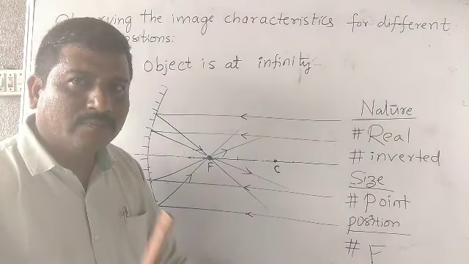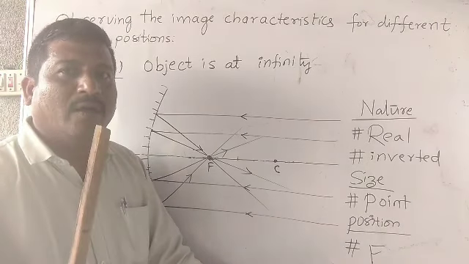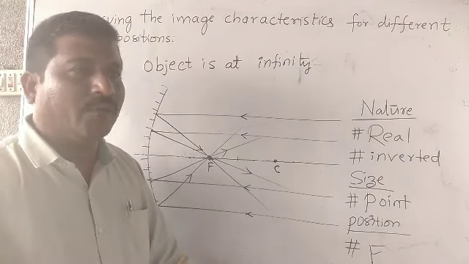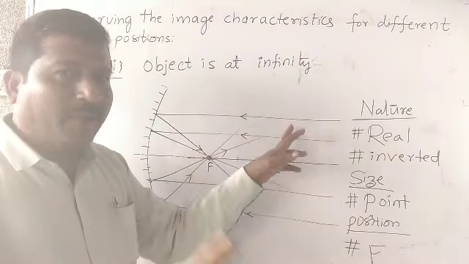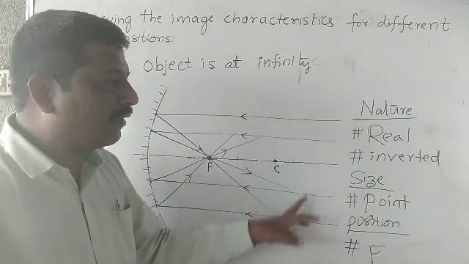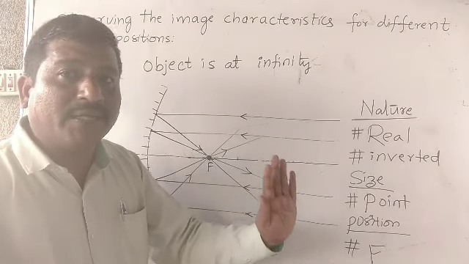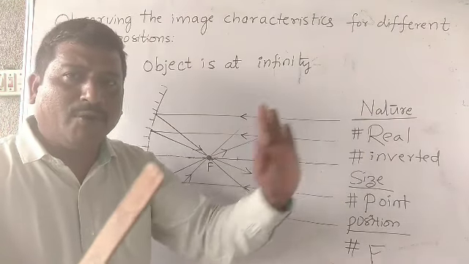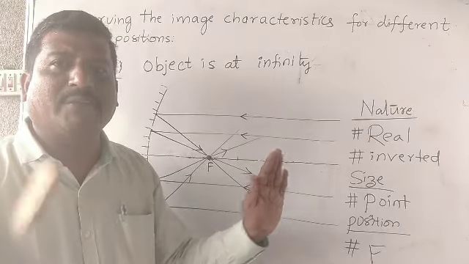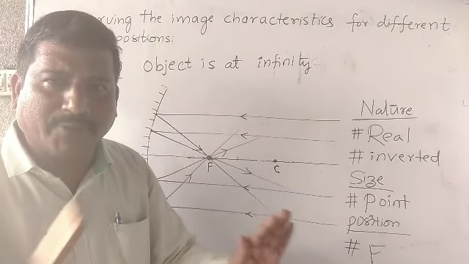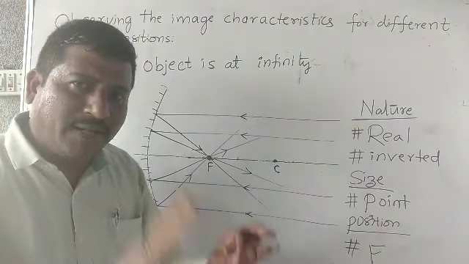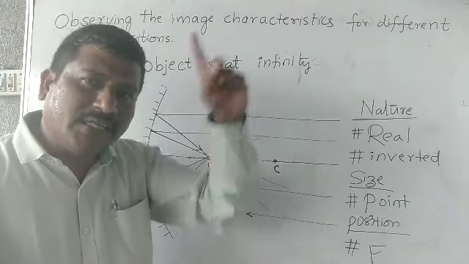They indicate that the object is at infinity or at a far away distance. Very good. Every student remember that when we draw parallel rays, it means the object is at infinity. We need not mention the object position.